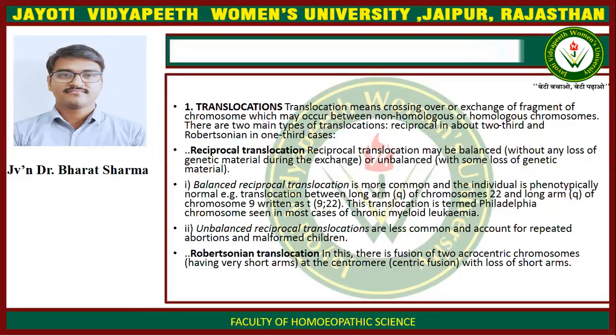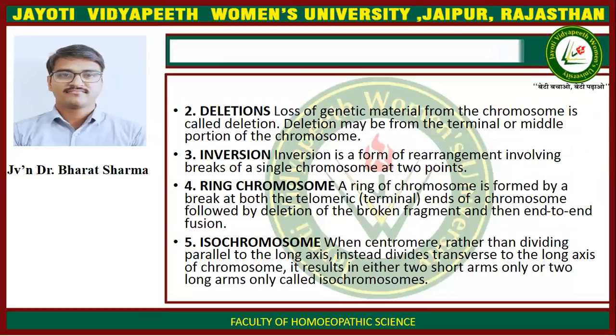Example, translocation between long arm of chromosome 22 and long arm of chromosome 9, written as t(9;22). This translocation is termed Philadelphia chromosome, seen in most cases of chronic myeloid leukemia. Unbalanced reciprocal translocations are less common and account for repeated abortion and malformed children. Robertsonian translocation: in this, there is fusion of two acrocentric chromosomes, having very short arms, at the centromere with loss of short arm.